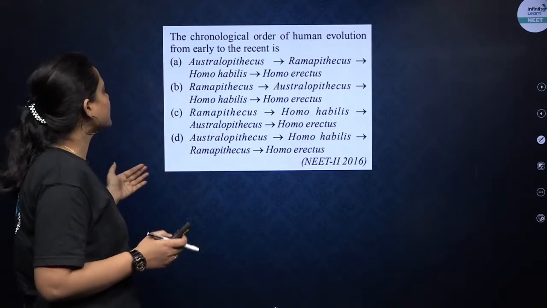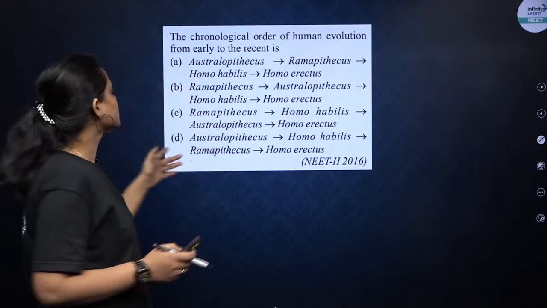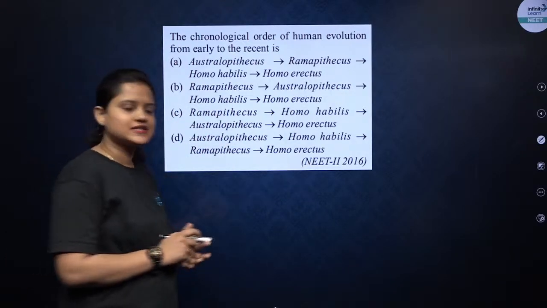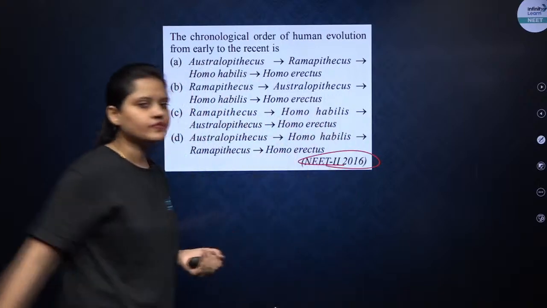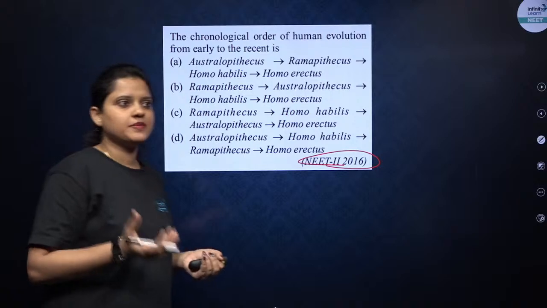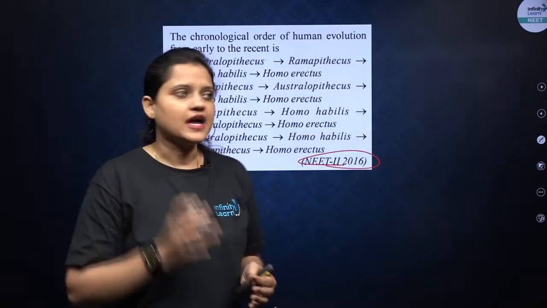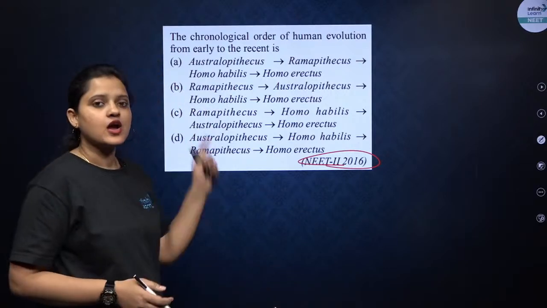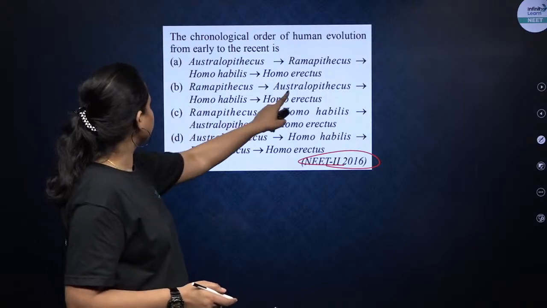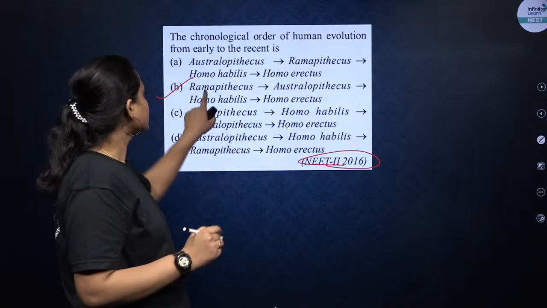4 ऑप्शन है आप सभी के पास में. Australopithecus, Ramapithecus, Homo habilis, Homo erectus, यही है अलग अलग ऑप्शन में. NEET 2016 का क्वेश्चन है. आपको बताना है करेक्ट सीक्वेंस, right? तो करेक्ट सीक्वेंस will be Dryopithecus or Ramapithecus, then Australopithecus, then Homo habilis, then Homo erectus. Okay, so the correct option here will be this one, B. Very good, uncle. B will be the correct option.